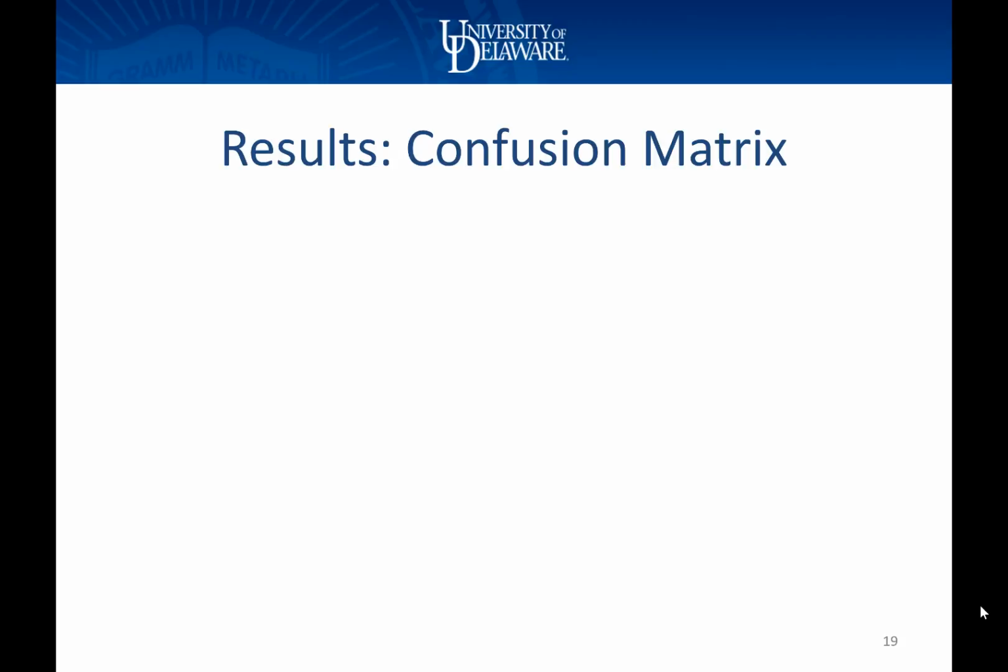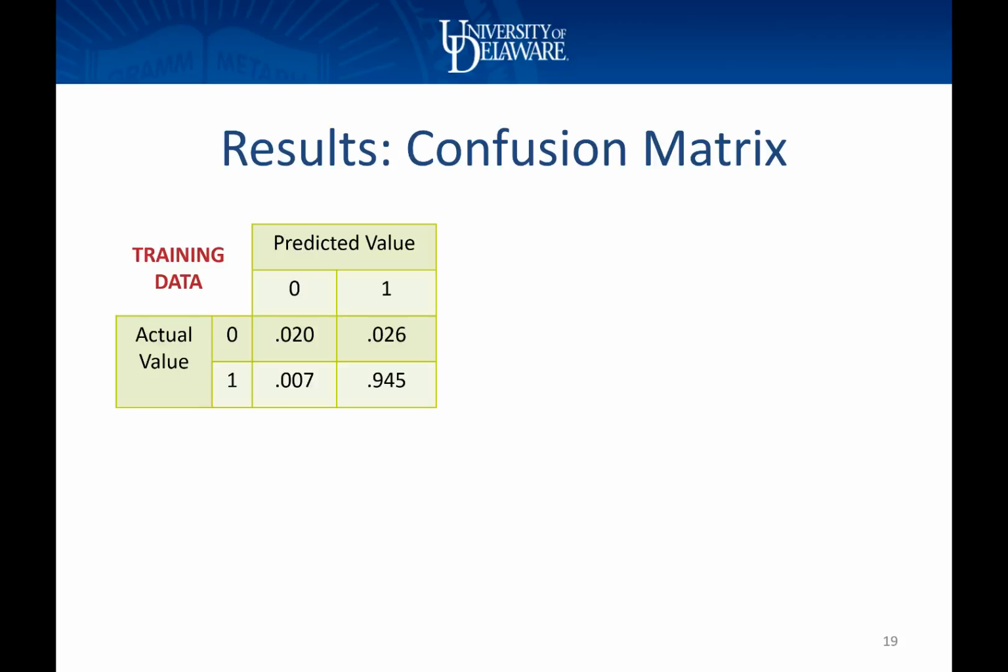So instead of thinking about our output, think about this. See how I've organized it into a nice, attractive, meaningful presentation where I can see the percentage of times that a 0 was predicted and a 0 was actually found to be true. So we've got 2% of the time that we predict no donation and we actually don't receive a donation.